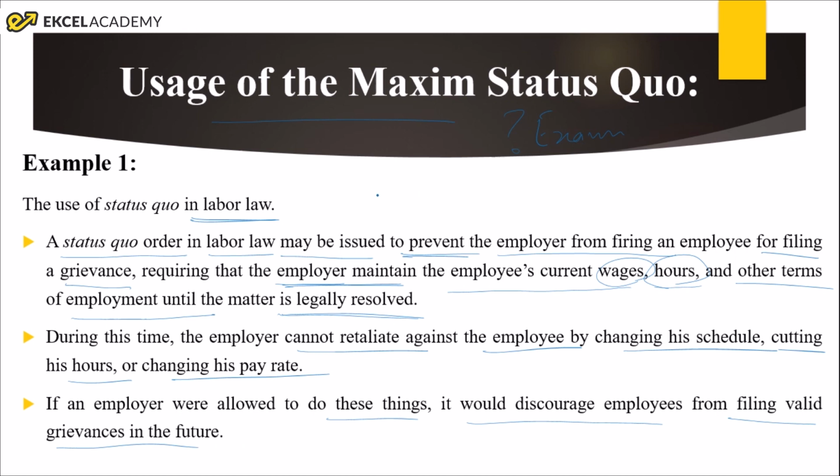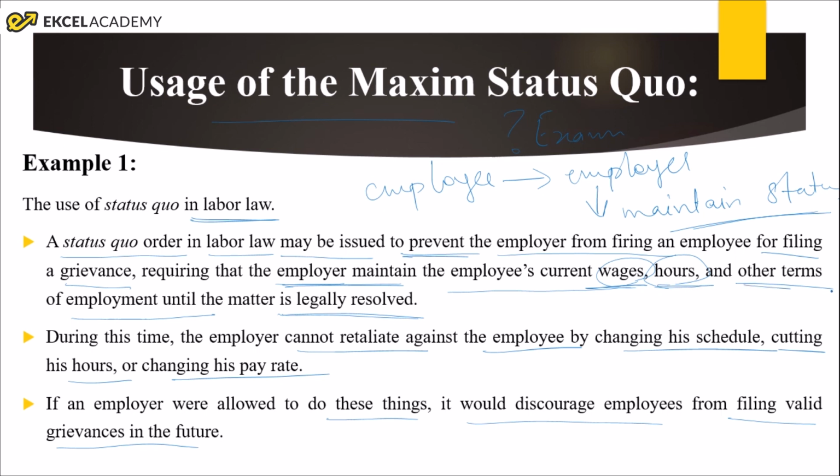It says that if the employee files any case against the employer with respect to any grievance that he is facing, then the employer is required to maintain the same status of the employee. He cannot change the status of the employee by cutting the wages, by cutting his working hours, or changing any other terms and conditions of his employment. This is mainly to ensure that the employee does not suffer for filing a complaint against the employer.